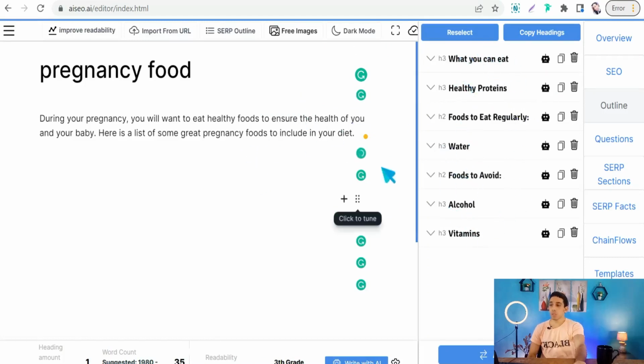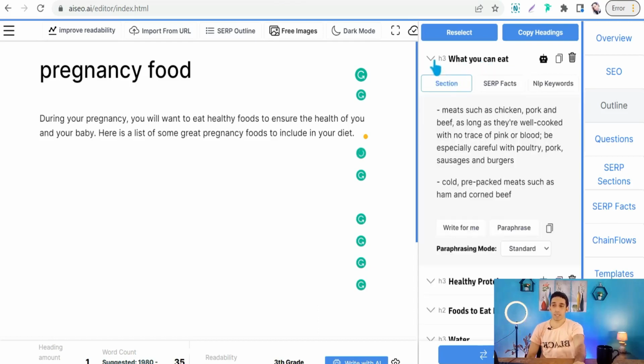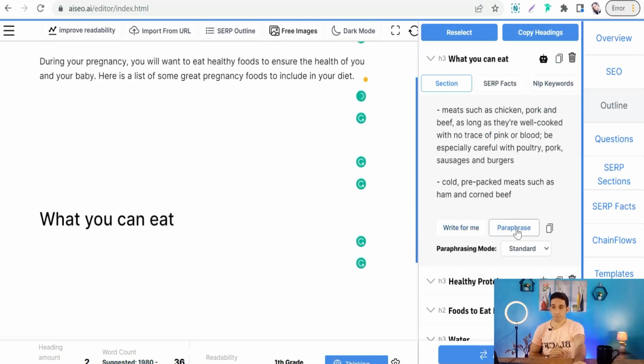So now, to include these paragraphs and this outline in your article, all you have to do, for example, regarding this first paragraph, what you can eat, you will find here the section, as you see, meats such as chicken, pork and beef, as long as they are well cooked, and so on. So you can just write for me for this topic, okay, or you can paraphrase or rephrase this paragraph for your article. So you can just copy this title or this heading, and now we can paraphrase it.